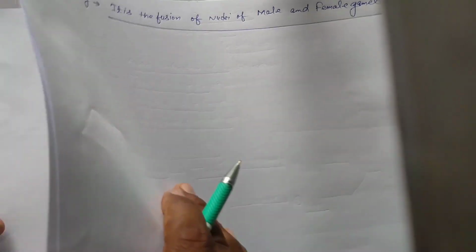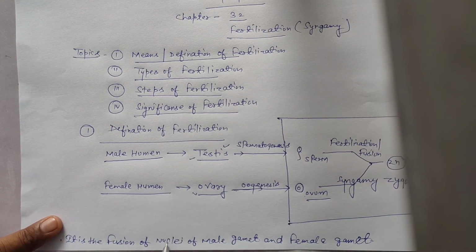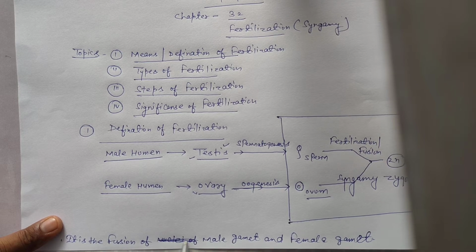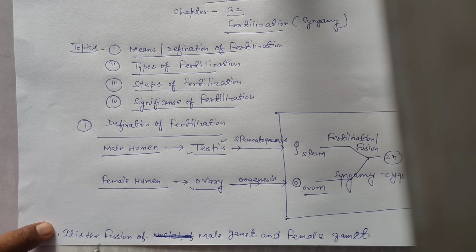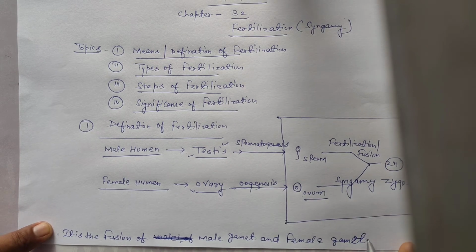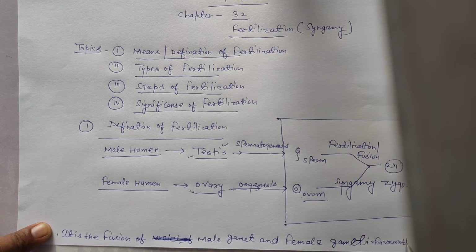But in fertilization, it is the fusion of male and female gamete in favorable condition.